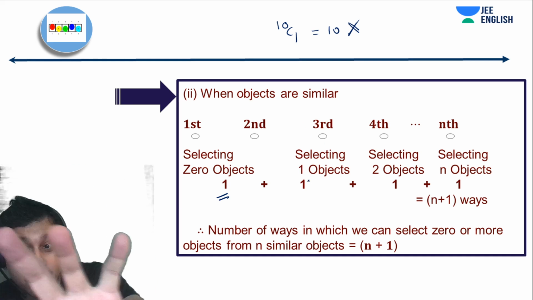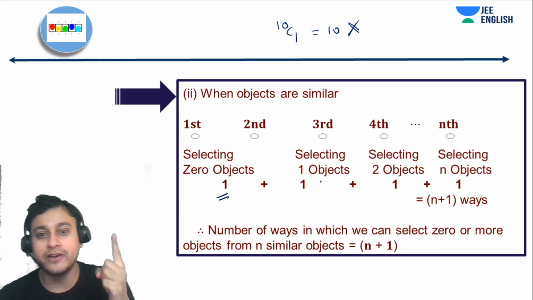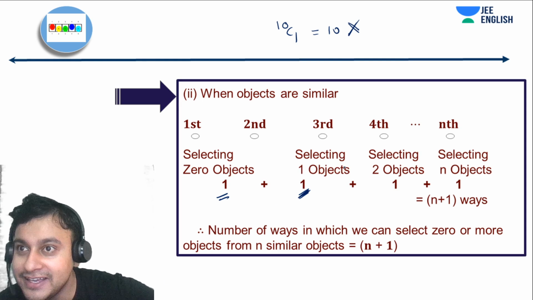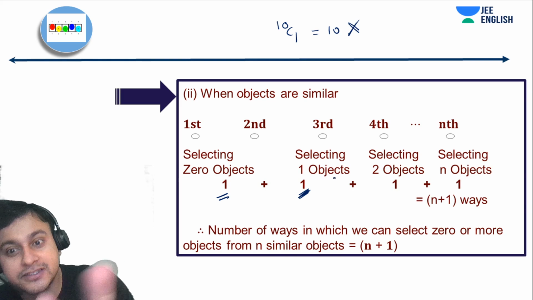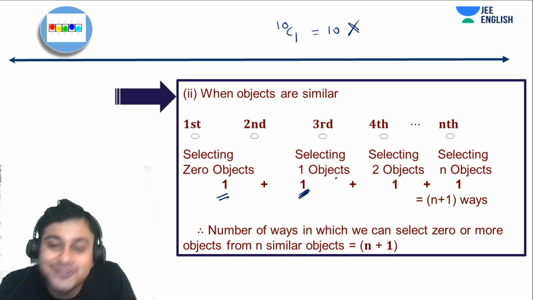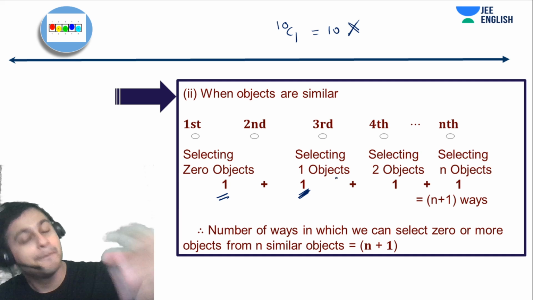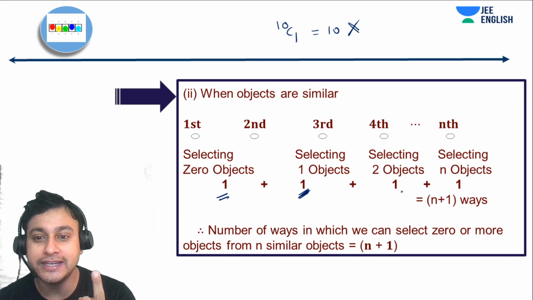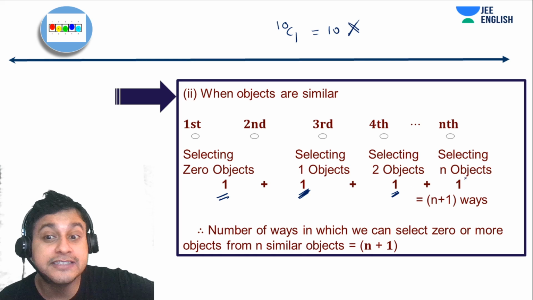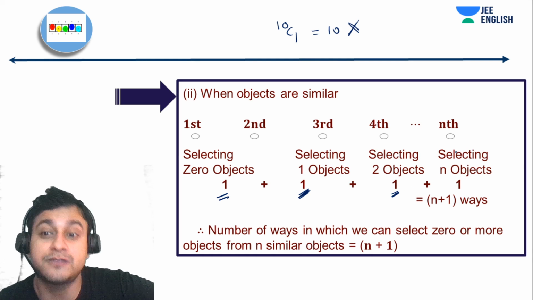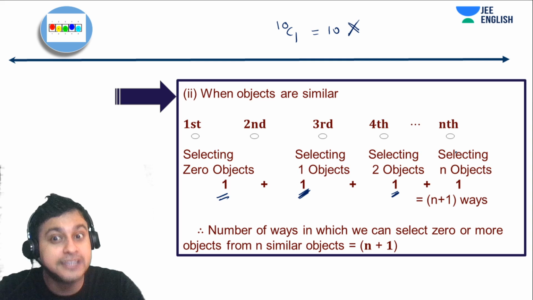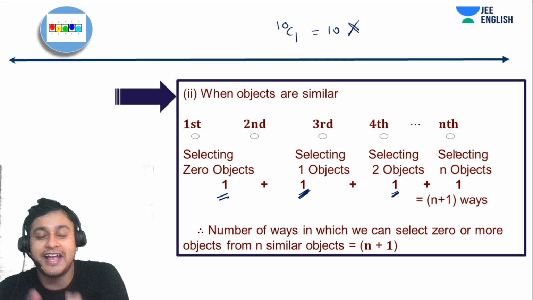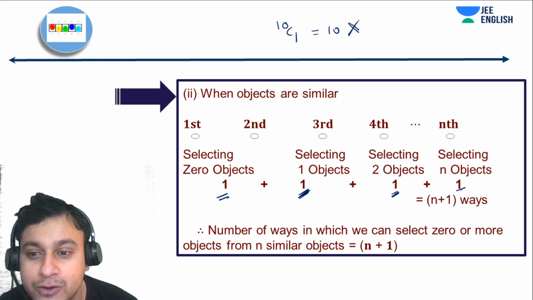So if I have got n chocolates or n objects, if I have to select one object, that will be only one way. Similarly, selecting 2 chocolates out of 10 or n chocolates also would be one way. Go there, pick up any 2 random chocolates and come back. So that's one way of doing it. So similarly, you will select n chocolates or n objects from n objects which are all similar in one way only. Go there, pick up everything and come back. That's the only way you have.